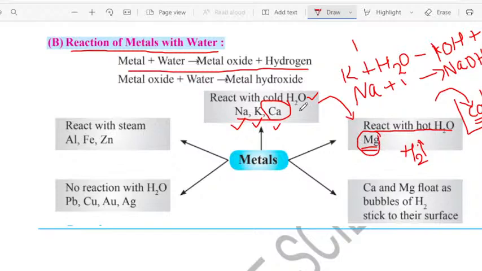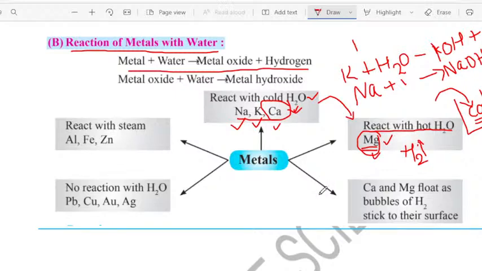See, when both the calcium and magnesium react with the water, what happened? They float on the surface of the water. Why do they float? When it is releasing the hydrogen gas, the bubbles of the hydrogen gas will stick to the surface of the magnesium in the hot water and calcium in the cold water. They both float on the water. Very important, dear students.